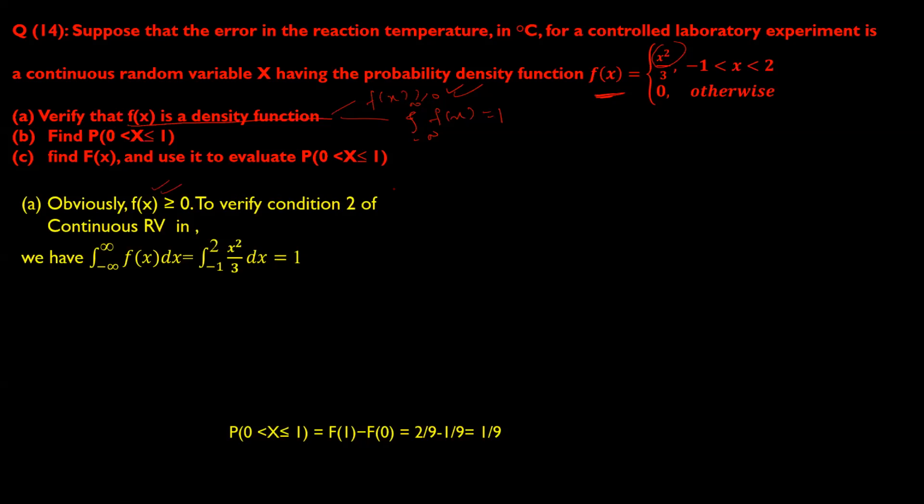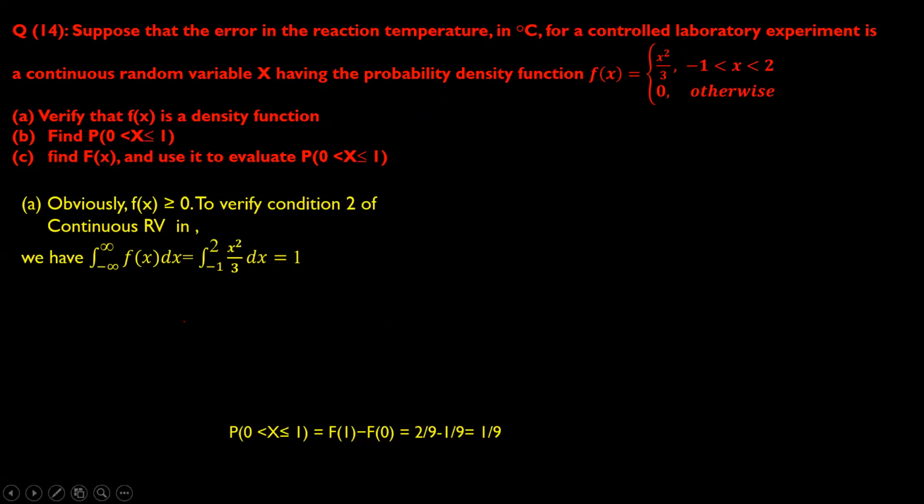To verify the second condition, I have taken the range from -1 to 2, and the given probability is x square by 3. So when you integrate this, you will get x cube by 3 between -1 to 2, with the 1 by 3 outside now. So you will get 1 by 9 times 8 minus 1, 8 plus 1, sorry, because minus of -1 becomes plus, so 9 by 9 is equal to 1. So even this condition holds good.